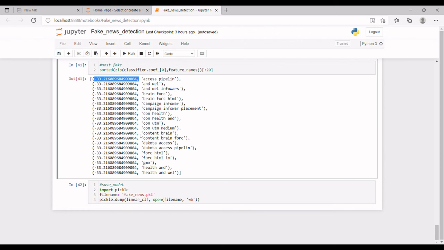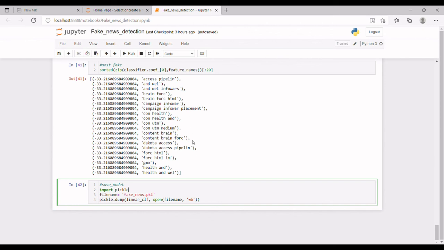In the end, I am just saving the model with pickle by applying import pickle, with the file name fake news.pickle. I have also done this project with linear regression, random forest, and KNN, but for text data, NLP gives more accurate results. So I have used NLP, and thank you.